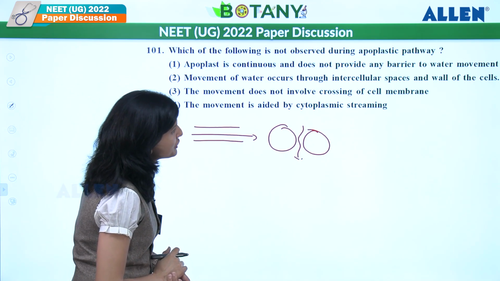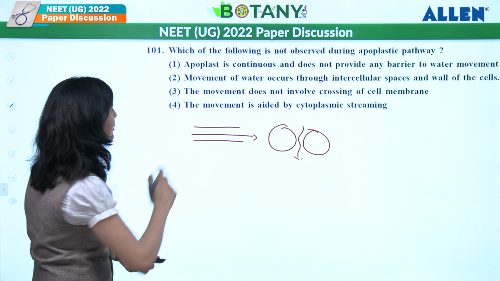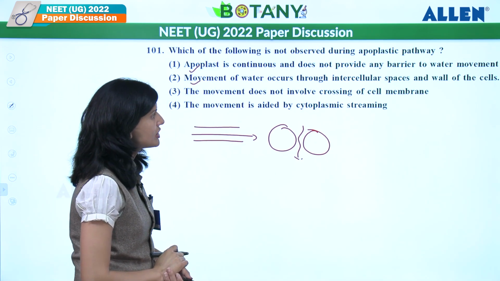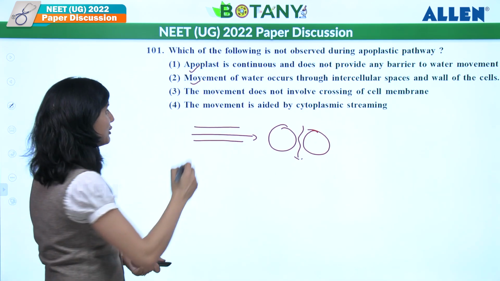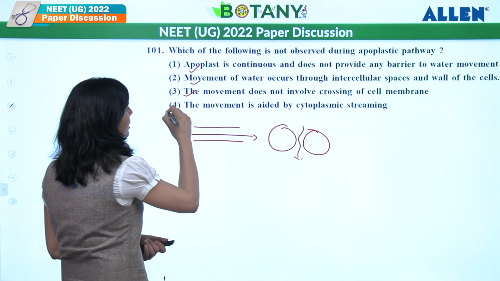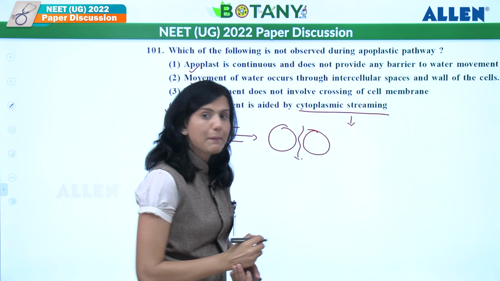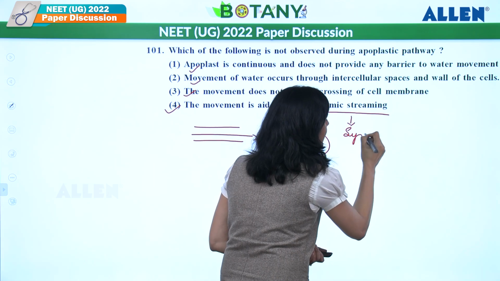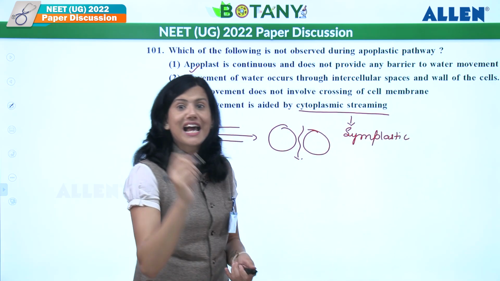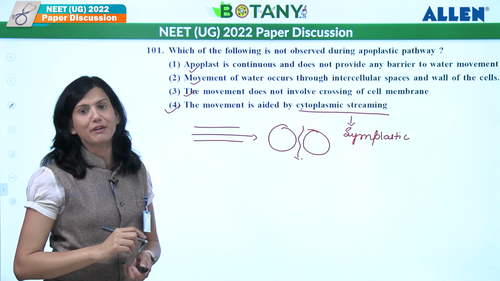Movement of water occurs through intercellular space and cell wall of the cells. Correct. That is also correct. So these two are correct statements. The movement does not involve crossing of the cell membrane. That is also correct. The movement is aided by cytoplasmic streaming. Cytoplasmic streaming is a part of symplastic pathway. So it is part of symplastic pathway. It is an active process. So what should be the answer? This question's answer should be the fourth one.